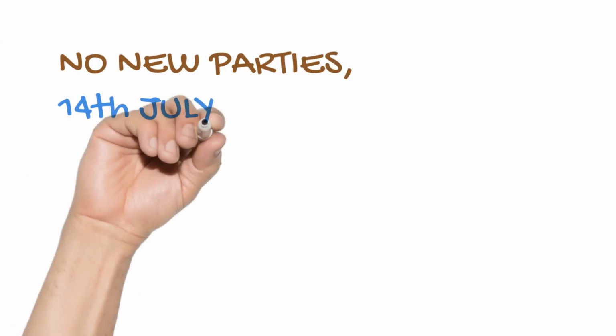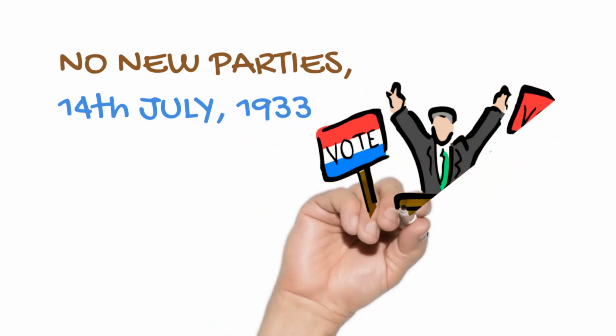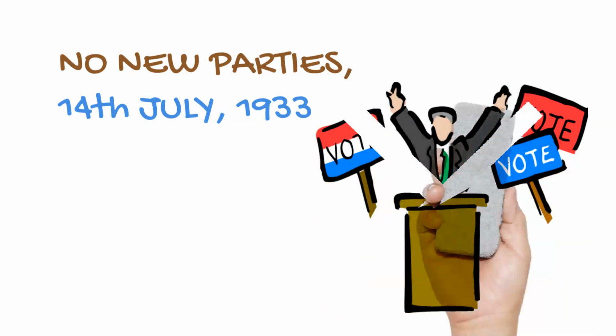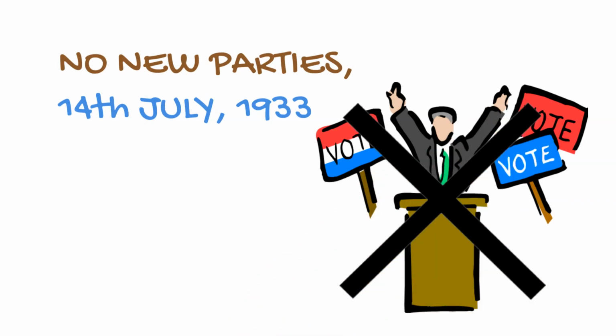Having banned the Communist Party the day after the March 5th election, Hitler needed to rid himself of other political parties, which he did by passing the law against the formation of new parties in July 1933. Germany had now effectively become a one-party state.